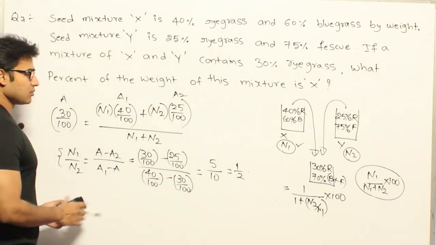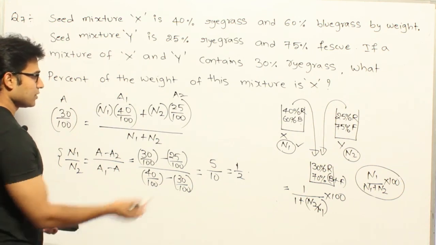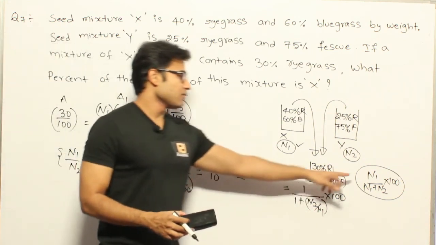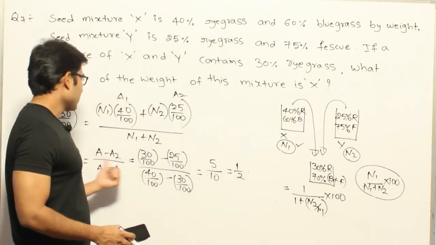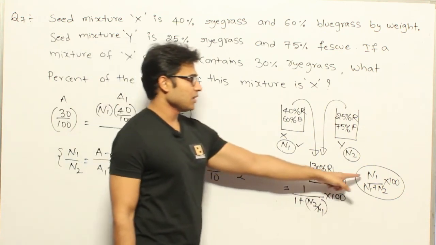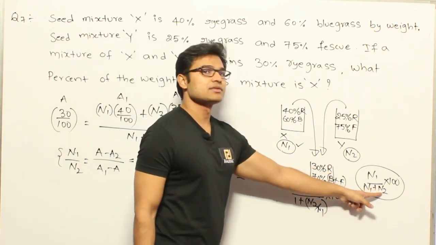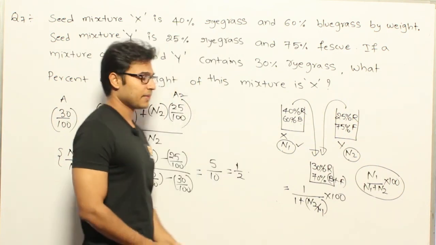Or if you want to do it the other way, here it is n1 divided by n1 plus n2, into 100. There you can assume that n1 is x, then n2 will be 2x. Now if you substitute here, x by x plus 2x, into 100, here also you are going to get 100 by 3. Got it? Okay.